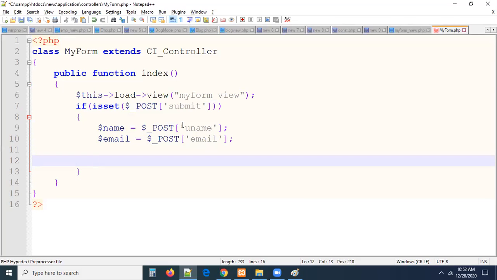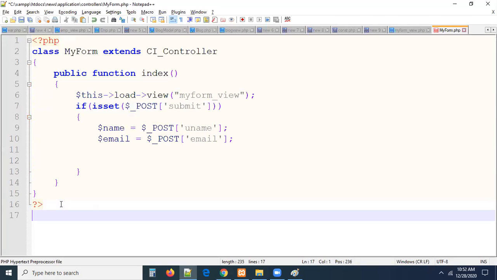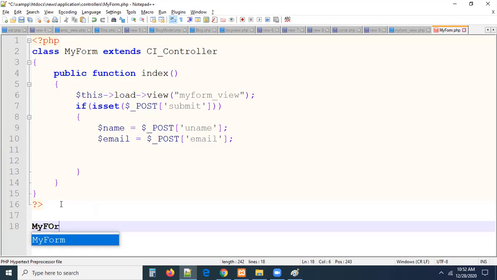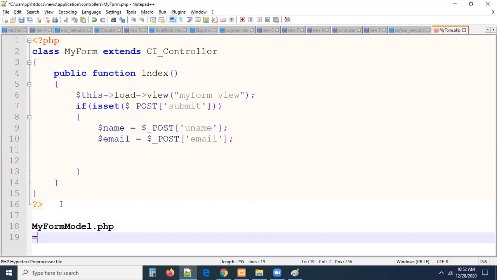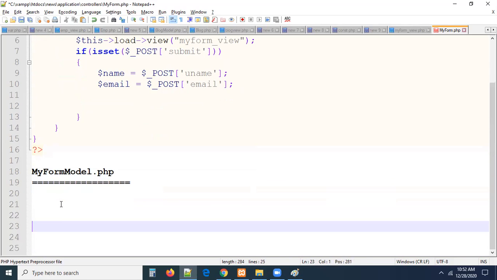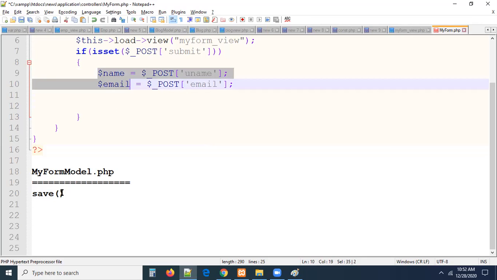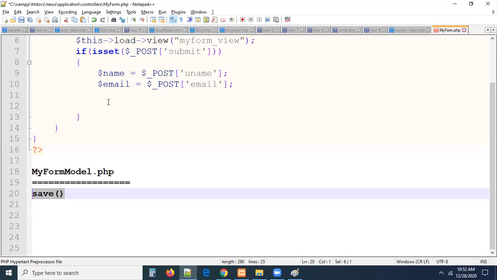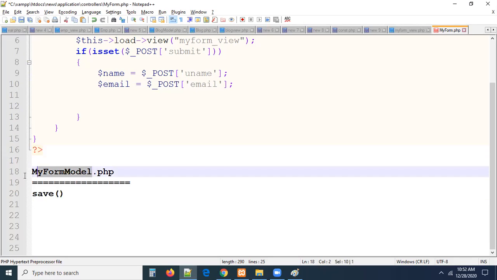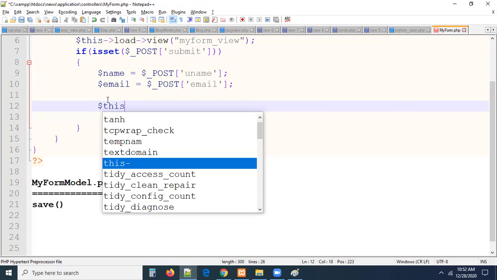We collected data. Now after collecting the data, we have to send this data to model now. Did you create any model to handle this form data? As of now, you didn't create any model, guys. Let me go my form model. I'm going to create one model called my form model. So here, all of you try to see my form model. This is the name I'm going to use there, my form model.php. This is the file. So this is the model file we have to create. Inside of it, I'm going to create one function, guys, save function. What this save function needs to do? Whatever the data we are collecting here, this data needs to be saved by this function, guys. Understand? Then, for example, let us assume you created this model. If you create this model, how can I load this model, guys, here? Simply, let us assume you created already, but I didn't create.